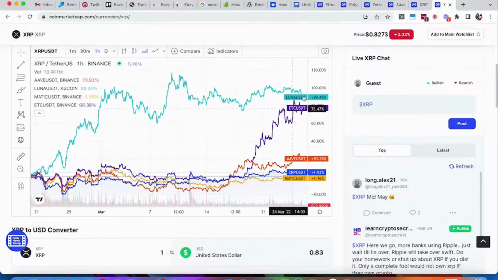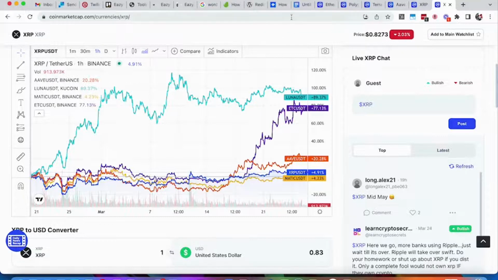And then ETC takes off. And Aave has a little bit of a takeoff as well. Again, the point here is if we zoom out far enough, we get a totally different picture than the one we're looking at if we zoom in. And if we continue to zoom out, we're going to get an even different picture. The point here is we want to set ourselves up that investing requires patience, because patience gives us time. Time gives us perspective. And what we can see here in these charts is if we're too zoomed in, we don't have the benefit of perspective and time.